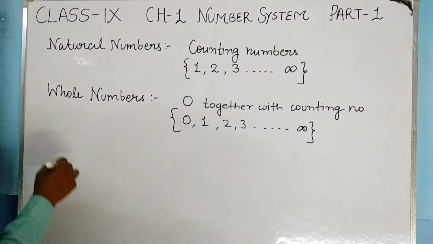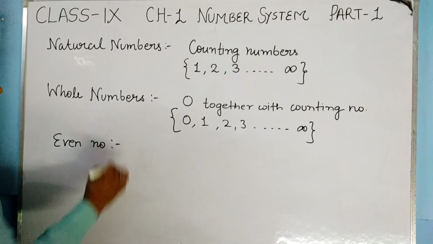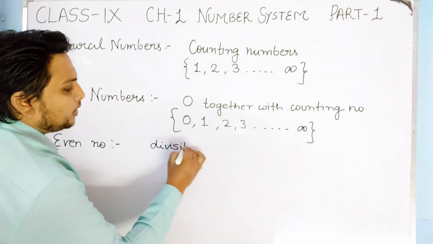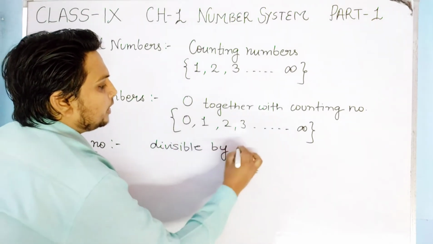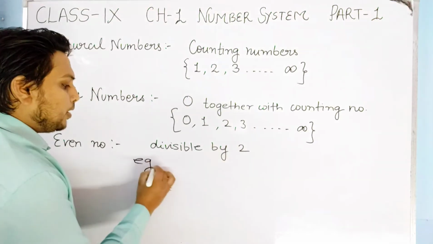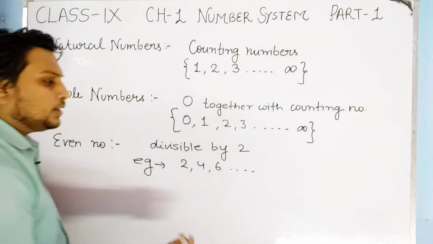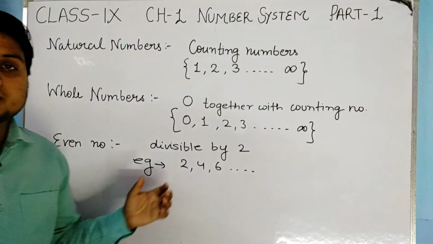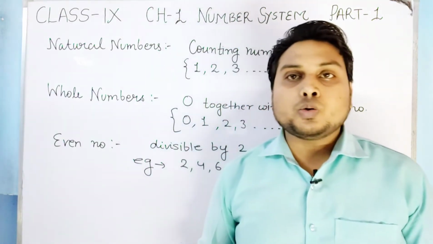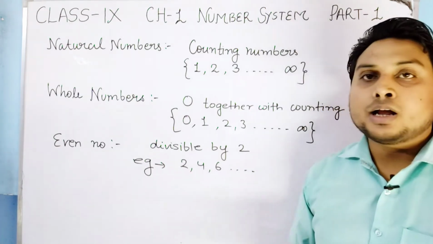After that we see what even numbers are. This is very easy. You all know that the numbers which are completely divisible by 2 are known as even numbers. For example, 2, 4, 6 and so on. So the numbers which are completely divisible by 2 are known as even numbers, and the examples are 2, 4, 6 and so on.